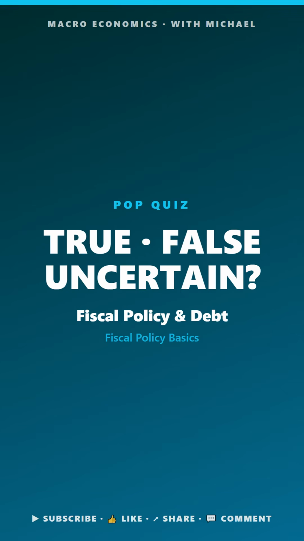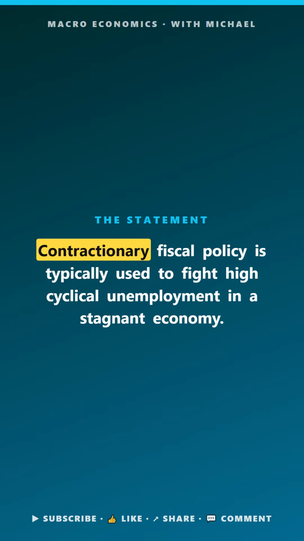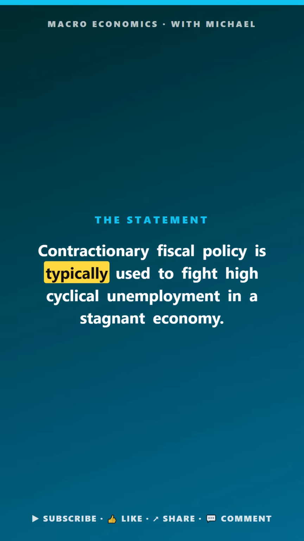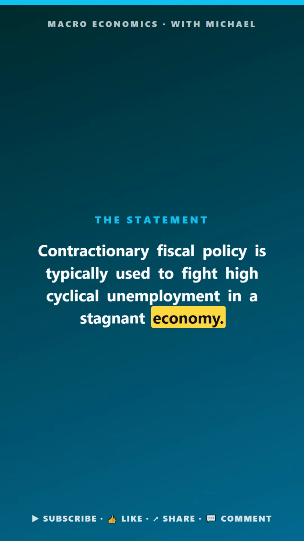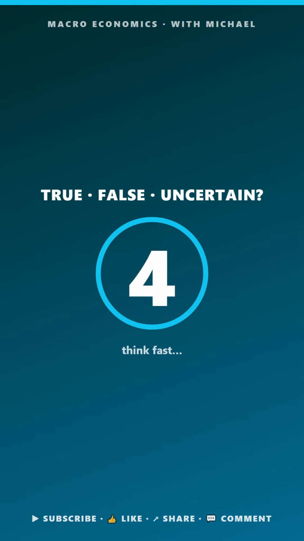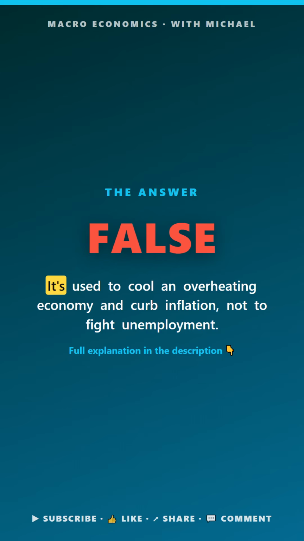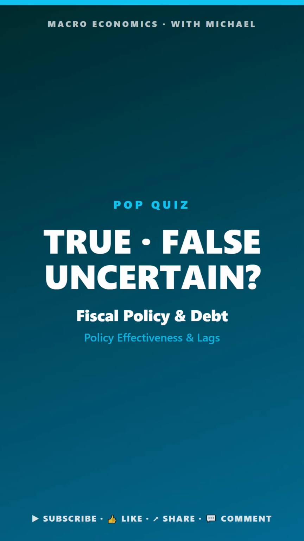Macro Pop Quiz. Fiscal policy and debt. True, false, or uncertain. Contractionary fiscal policy is typically used to fight high cyclical unemployment in a stagnant economy. The answer is false. It's used to cool an overheating economy and curb inflation, not to fight unemployment.